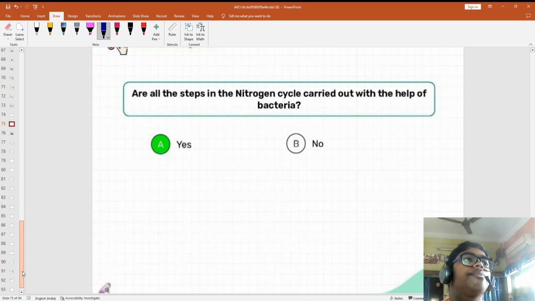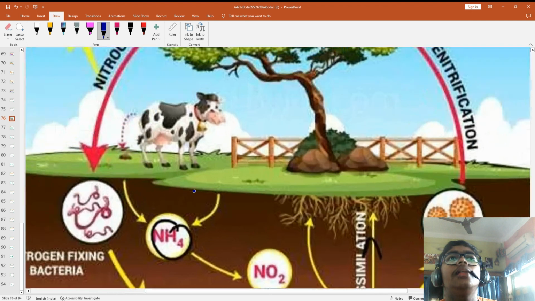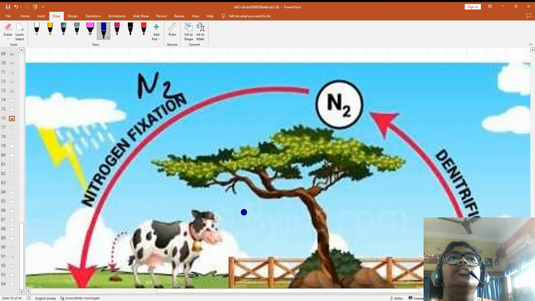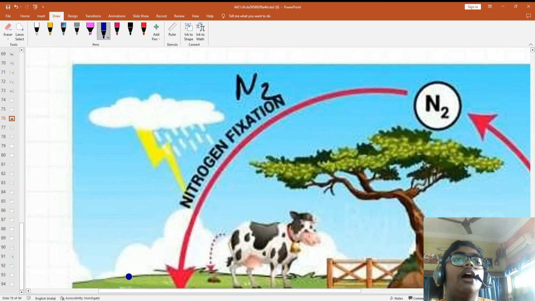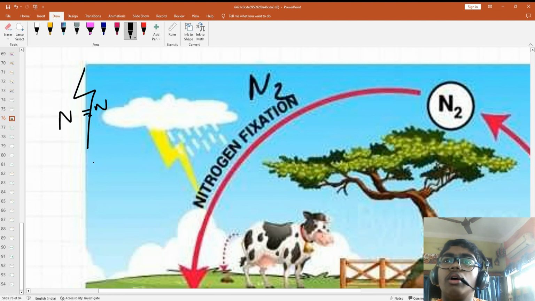Okay, see, let me tell you, see how this is there. Make it more small, you will understand. Nitrogen is always like N2. When lightning passes, this is broken apart.